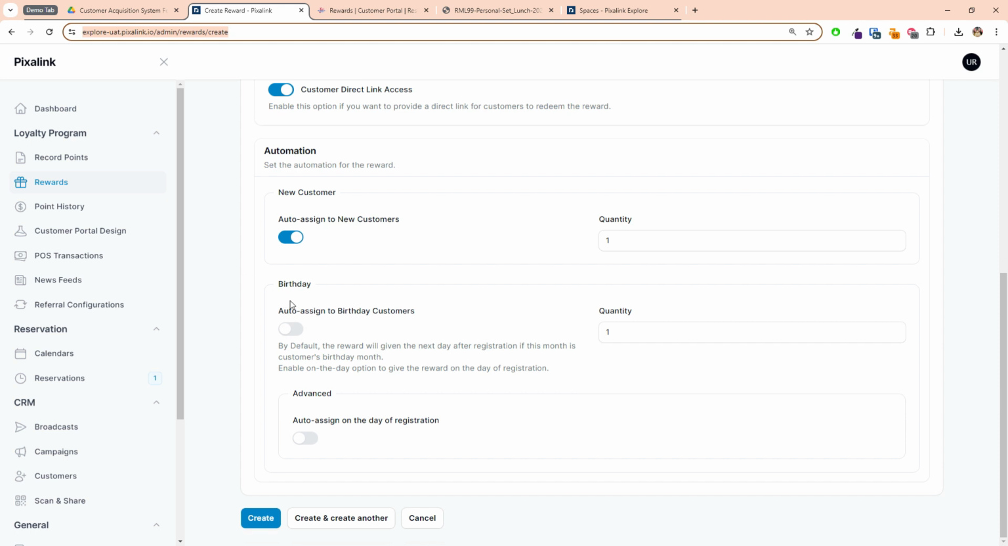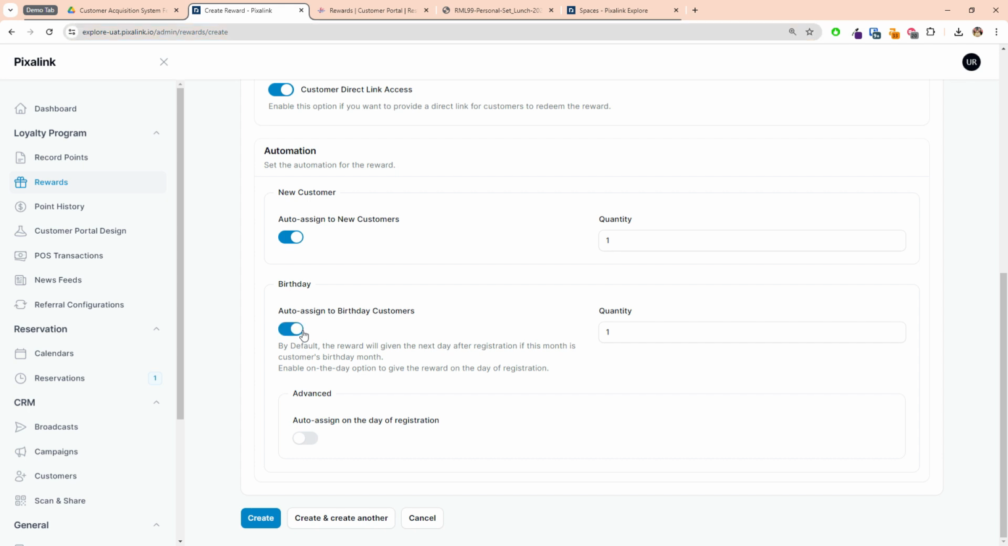Okay, for birthday it's also the same. Whenever that month they're having their birthday, for example June, they will auto get the voucher as well. It depends on whether you want to assign it on the birthday day itself, or give it to them for that whole month. Okay, so these are the quantities you can give. For example, I want to give 2 whenever they are a new customer, or I want to give 3 or 4 for their birthday, something like that. But for now, I just disabled these 2. Okay.